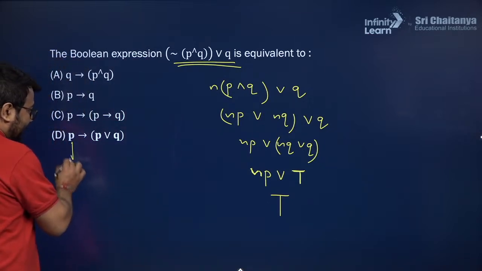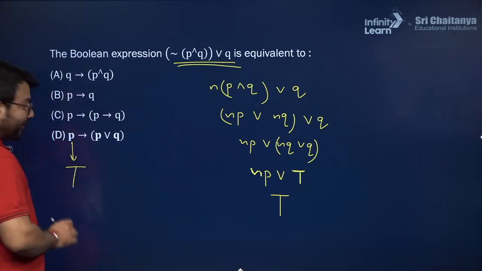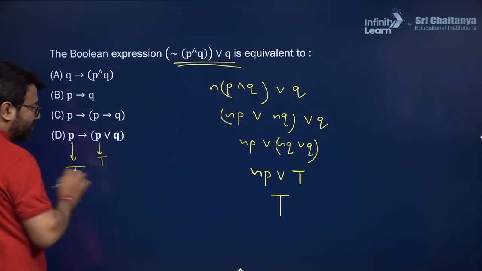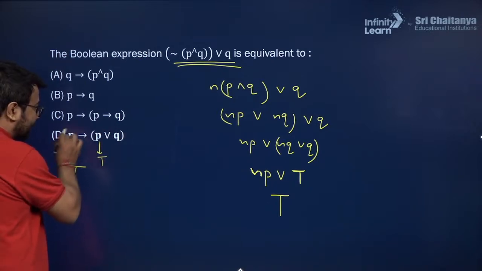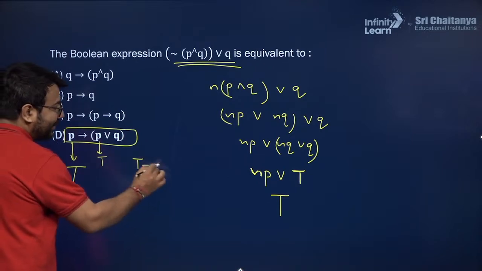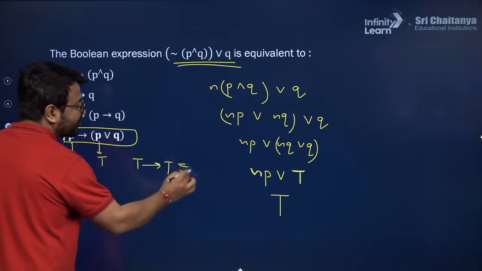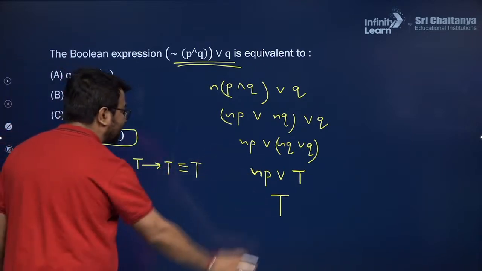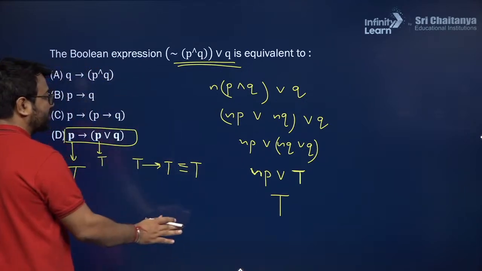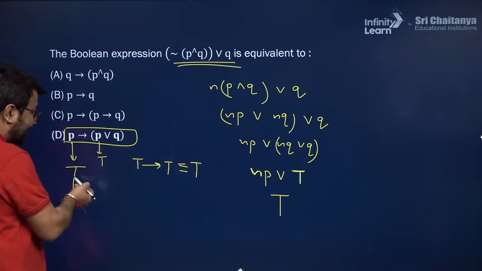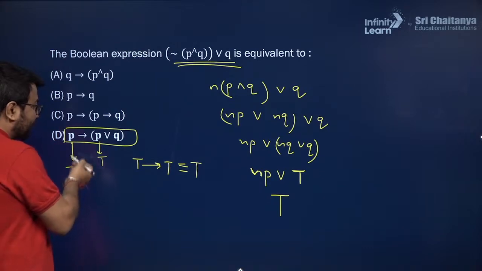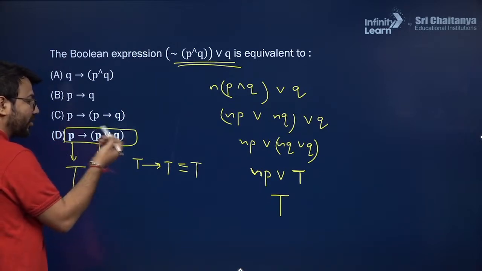if I am taking P as true over here, this particular statement is always giving me T implies T, that is T over here. So this is also a tautology, and this is also a tautology. If I make this P as true, we are getting the result always true.